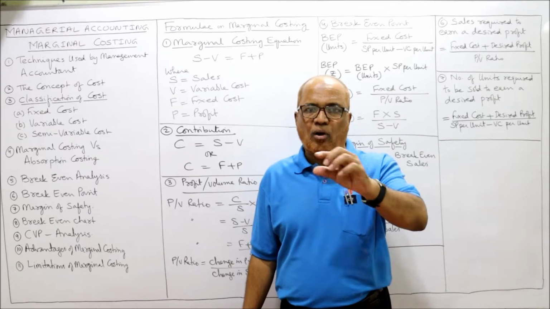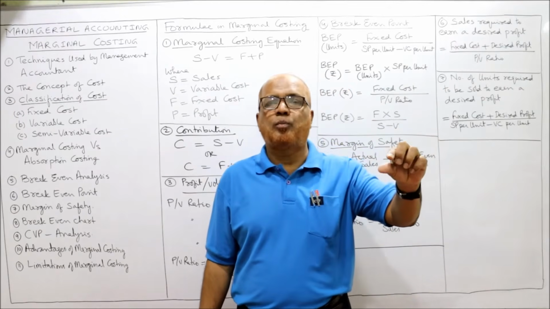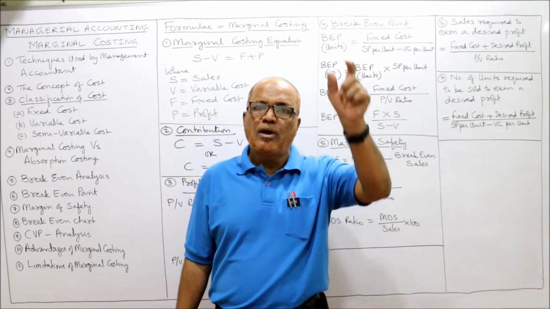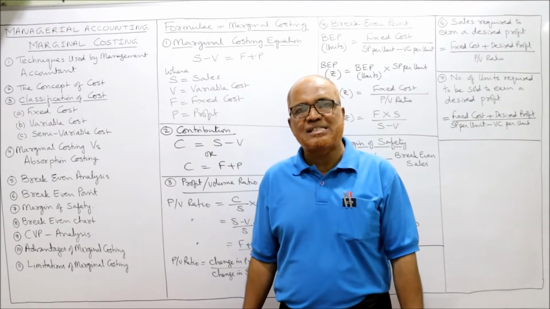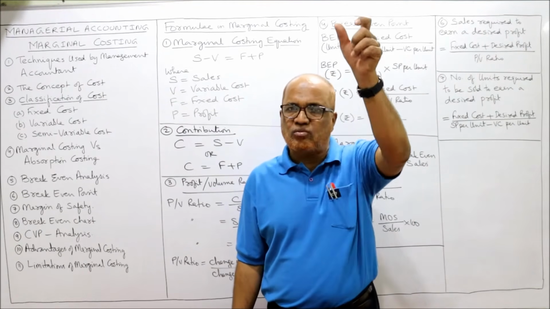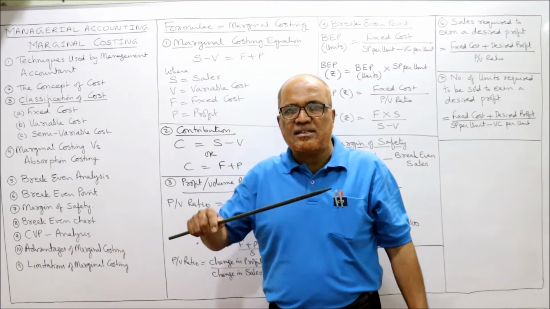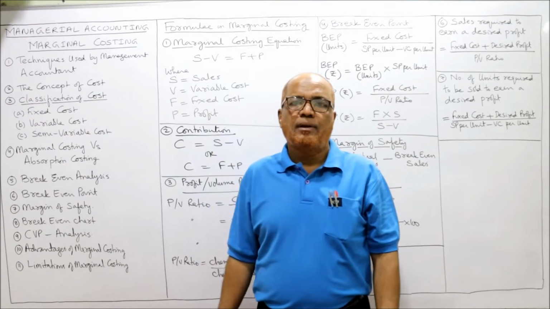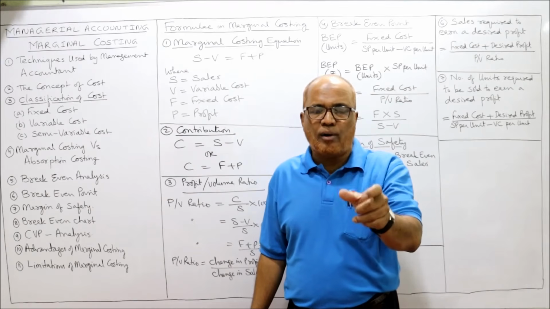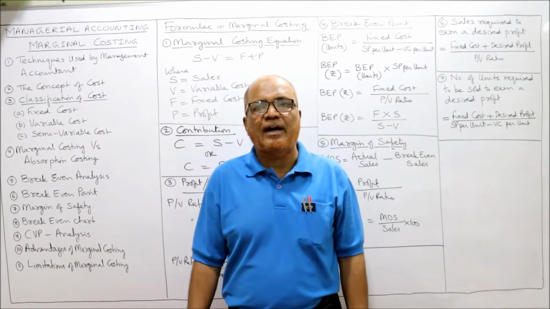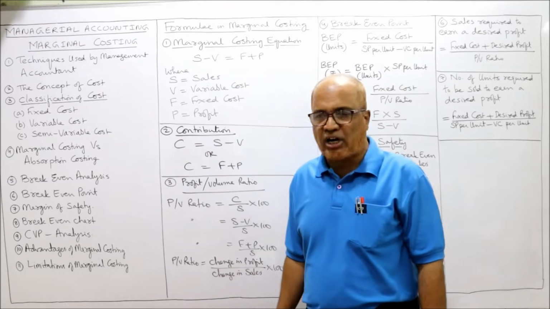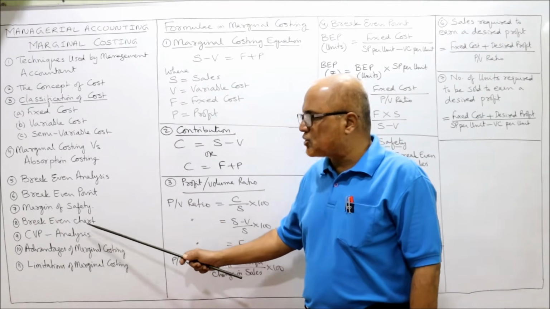On a graph paper, on x-axis, we will take the output, capacity or production. On y-axis, we will take the cost and revenue. Revenue means sales. The cost and sales, we will take on y-axis. X-axis will take the number of units. By plotting the data on the graph paper, we can find out the BEP, break-even chart. But while doing the problem, I'll explain.